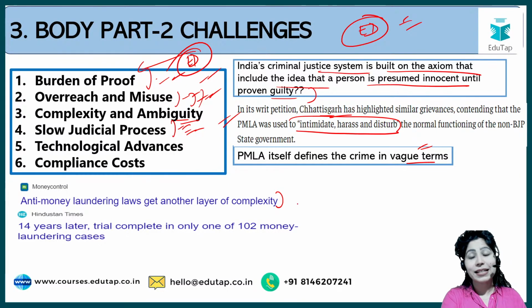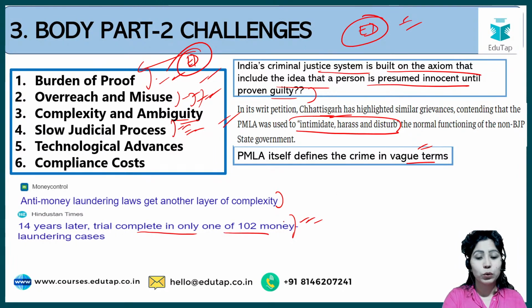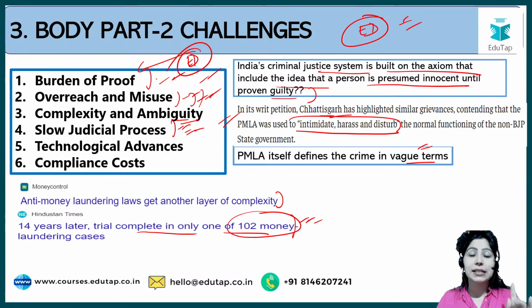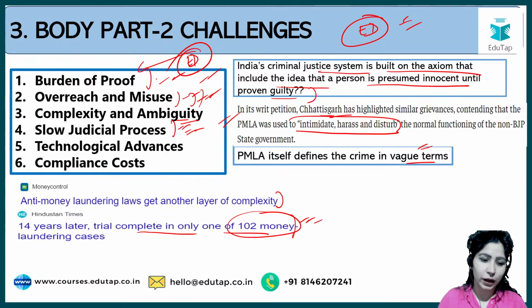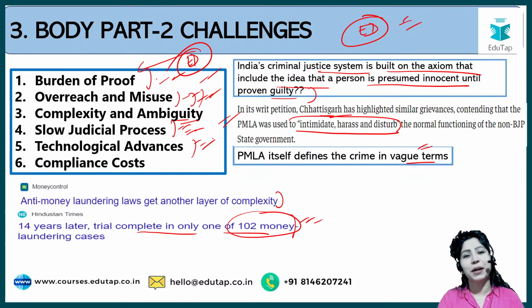So 14 years later, this is a recent news from Hindustan Times that trial is complete in only 1 of 102 money laundering cases. So 102 में से सिर्फ एक केस में ही ट्रायल कंप्लीट हुआ है. Then there are technological advances due to which the types of crime are becoming very different. पहले साइबर फ्रॉड्स नहीं होते थे, now cyber frauds are also happening, so it is becoming tough to record and find out the origin of these crimes.